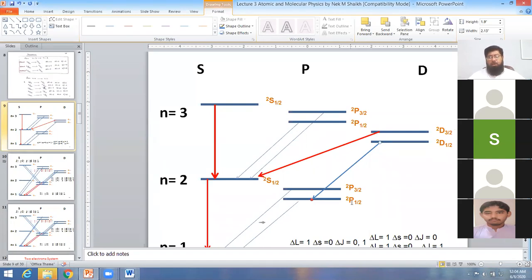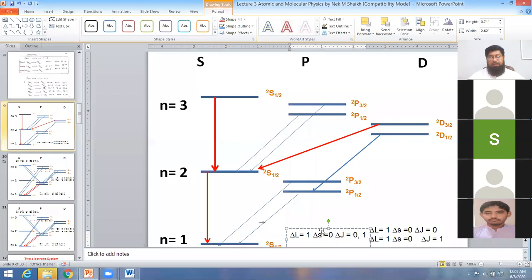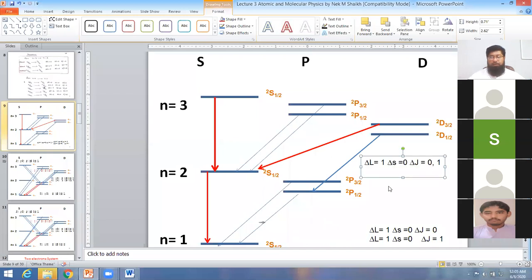This is multiplicity 2, so delta S is 0. The J value is 1/2 and the J value is 1/2, so 1/2 to 1/2 gives you 0. So it is possible, because it follows the rule: delta L is equal to 1, delta S is equal to 0, and delta J is equal to 0, because it is from 1/2 to 1/2. Is it okay?